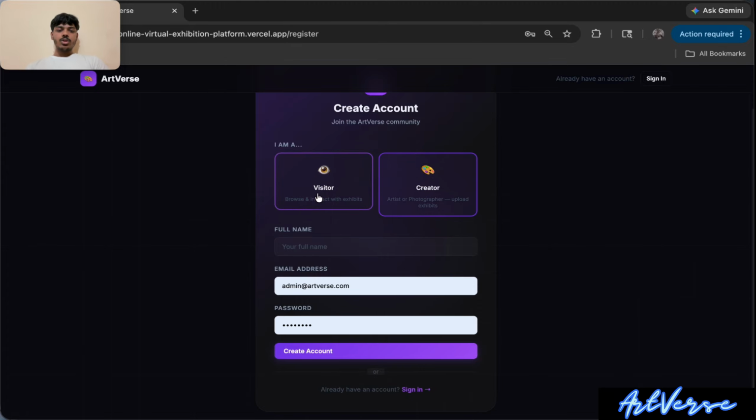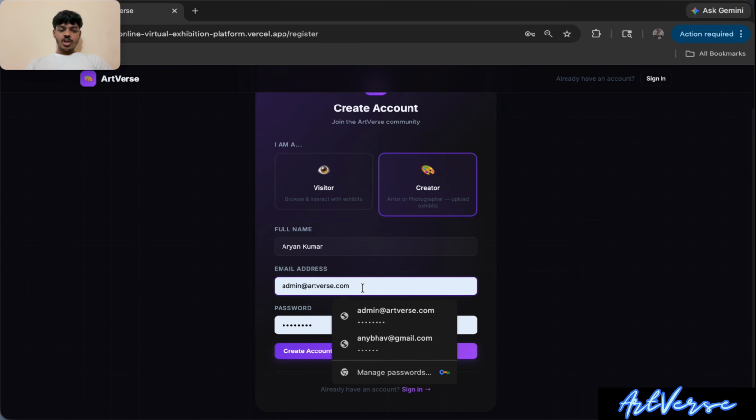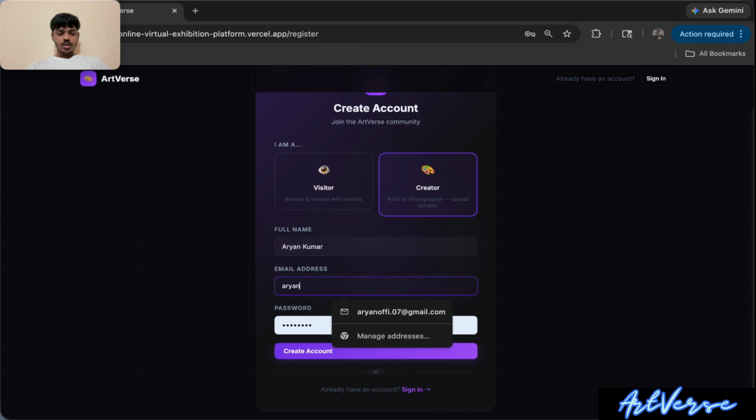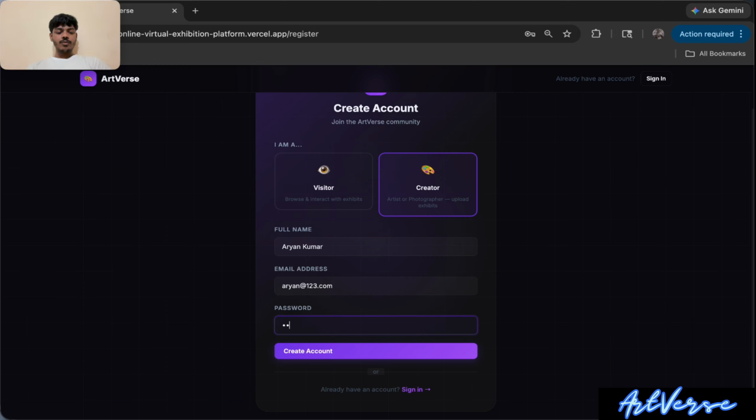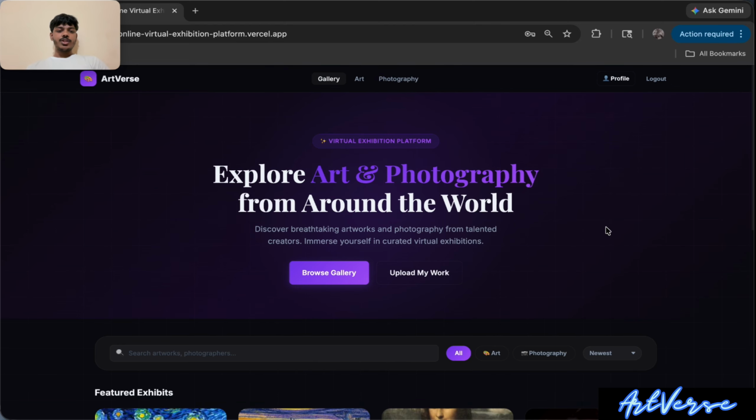First, choose which version you want to create, then enter your name, then write your email, then enter the password which you want to authenticate with whenever you log in. Create account. Now your account is created.